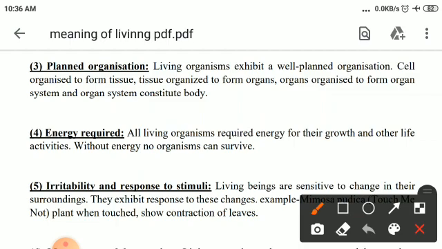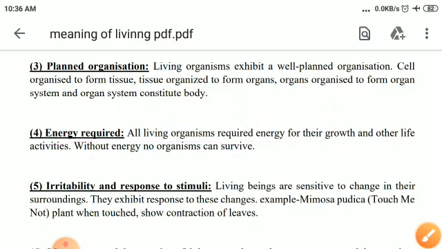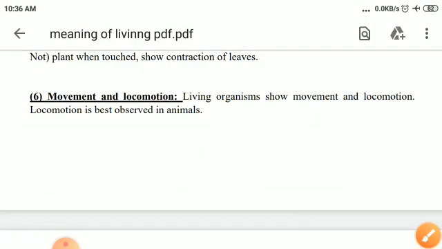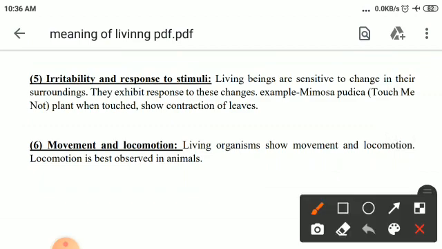Now, next point is energy requirement. All living organisms require energy for growth, development, and vital and metabolic activities. If they have no energy, the organism cannot survive. Next one is irritability and response to stimuli. Living beings are sensitive to their environment or surroundings. If we touch them, they exhibit a response to these changes. For example, Mimosa pudica, the touch-me-not plant: if we touch this plant, the leaves contract.